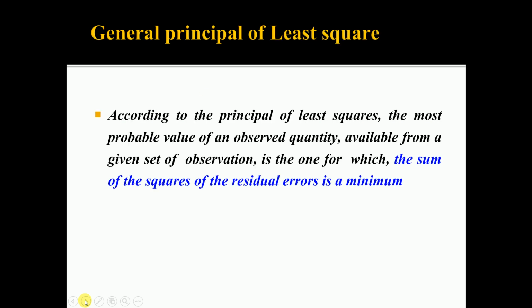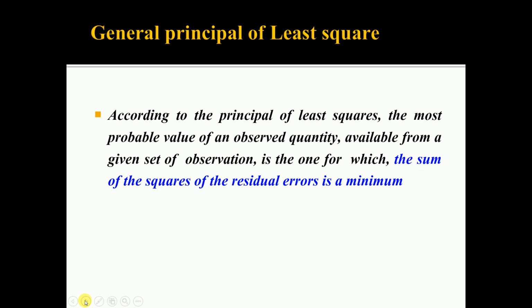According to the principle of least squares, the most probable value of an observed quantity available from a given set of observations is the one for which the sum of the squares of the residual errors is minimum.